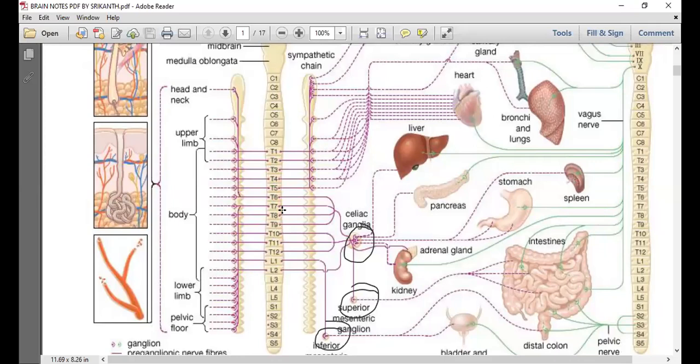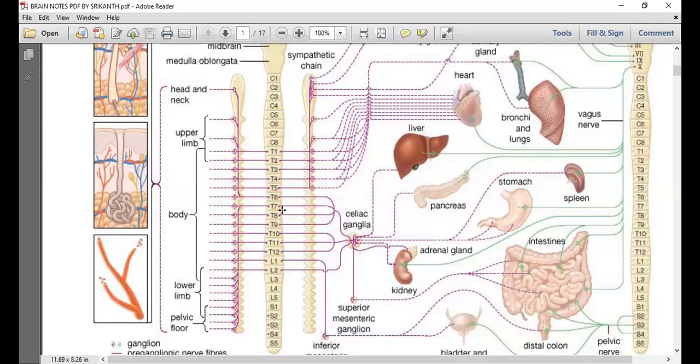The celiac ganglia, this is the ganglia, no doubt. This particular ganglia, their preganglionic nerve fibers are connected to the thoracic and lumbar regions of the spinal cord. Exactly, T6, T7, T8, T9, T10, T11, T12, L1 and L2. So that is the connection.